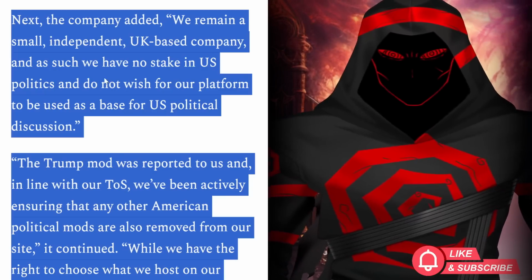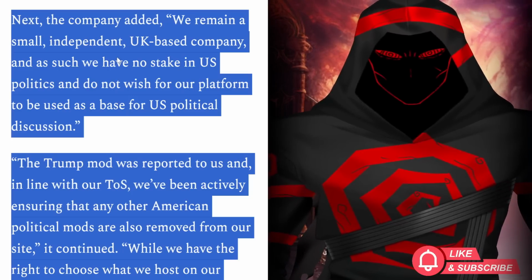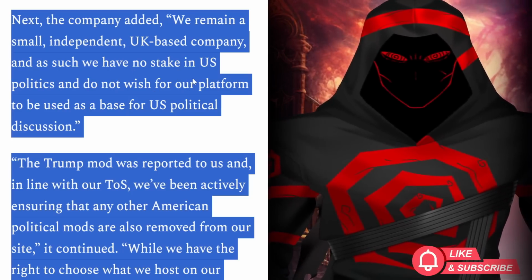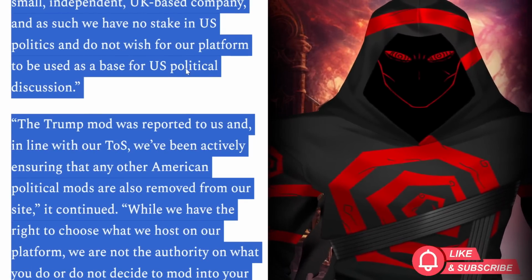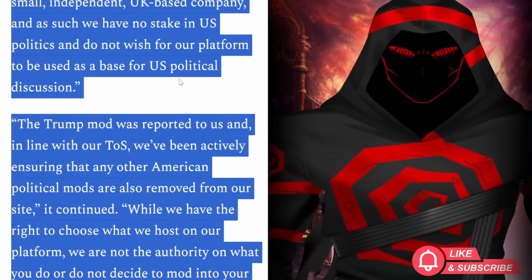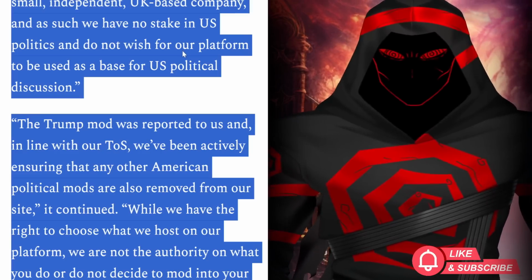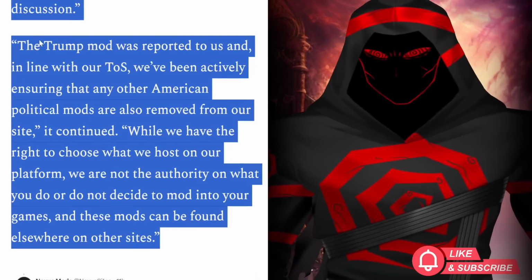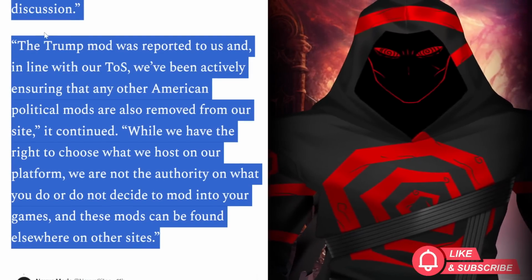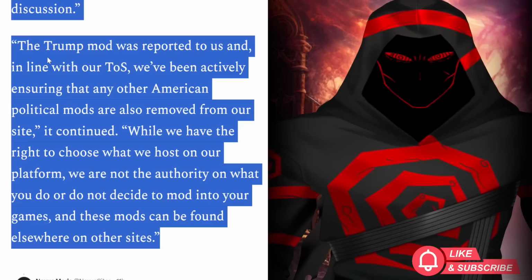UK-based company, and as such, we have no stake in U.S. politics and do not wish for our platform to be used as a base for U.S. political discussion. You have no stake in U.S. politics, and yet you are banning all discussion on U.S. politics, which, again, what about your users that are U.S. based? You don't care about them? You only care about your UK-based users? What's going on here? The Trump mod was reported to us, and in line with our TOS, we've been actively ensuring that any other American political mods are also removed from our website.